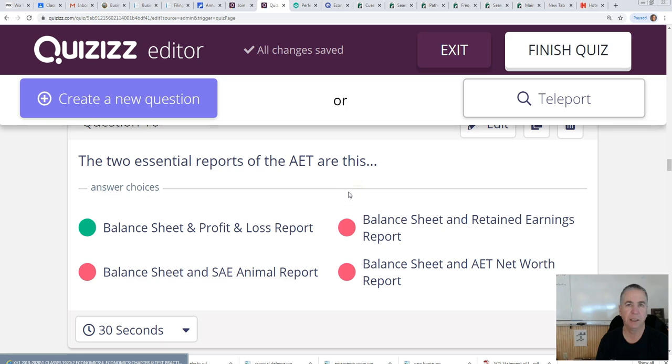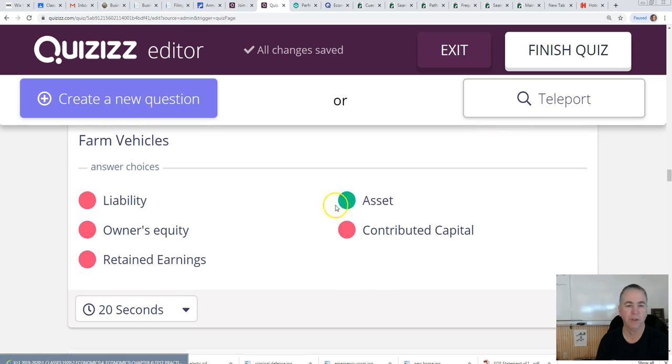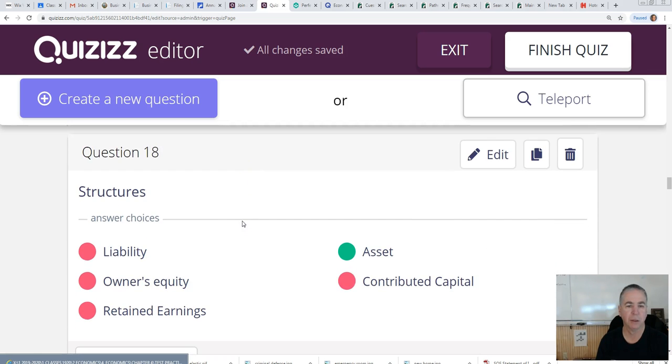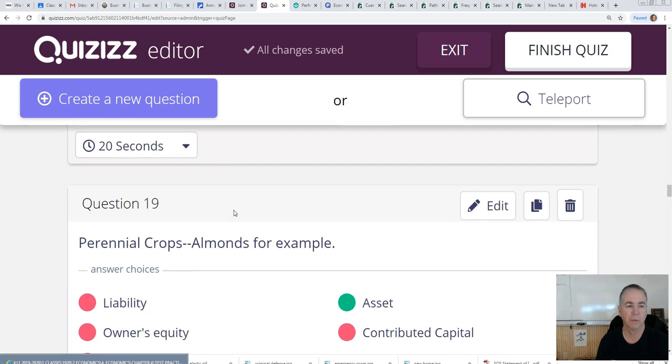Within the AET, the two reports that are very important are something called the balance sheet and the profit and loss report. Balance sheet, two essential reports. Farm vehicles, assets. A building, a structure, that's an asset.